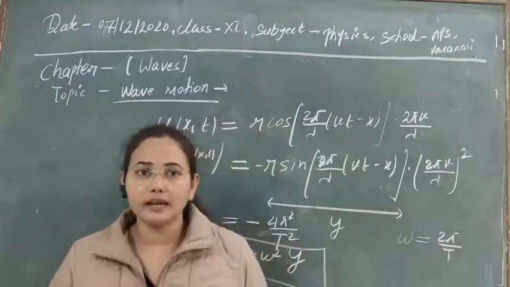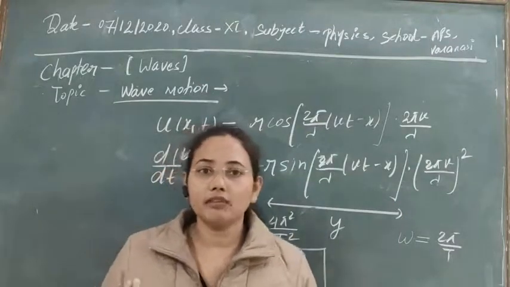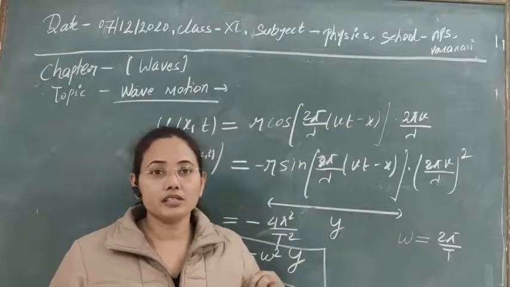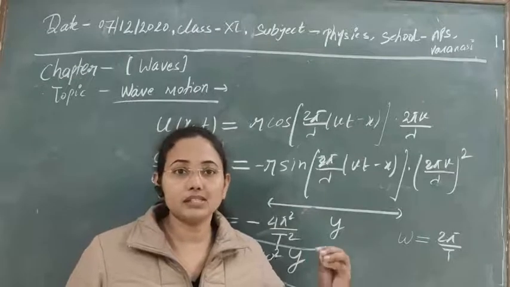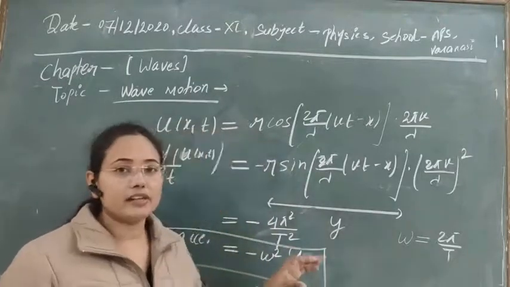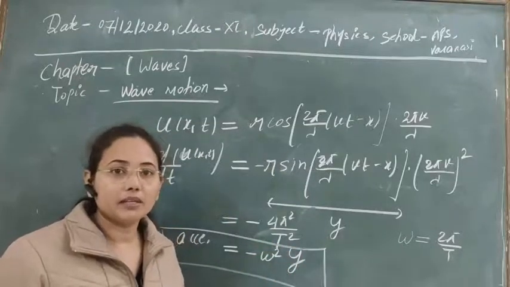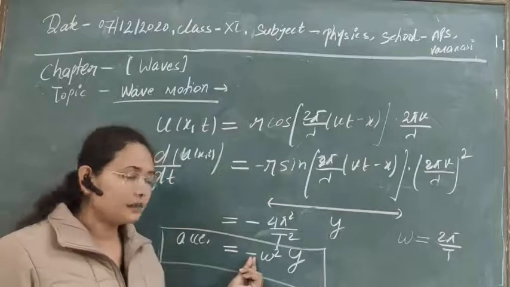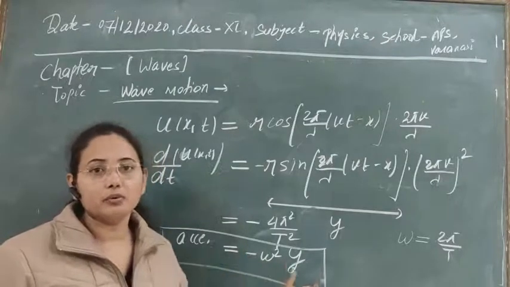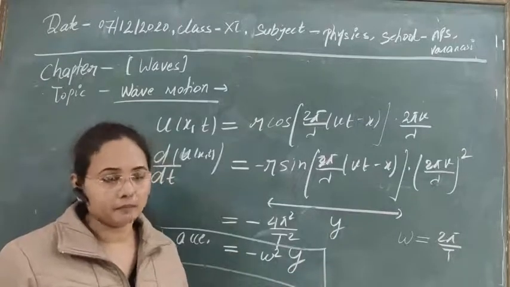It's very simple: whenever a particle is displaced from its equilibrium position, from its mean position, then a restoring force develops in the system due to its inertial property, due to its elastic property, and that will always try to bring it to its stable, equilibrium condition. This minus sign represents that, meaning the direction of acceleration will always be opposite to the direction of displacement of the particle or wave.